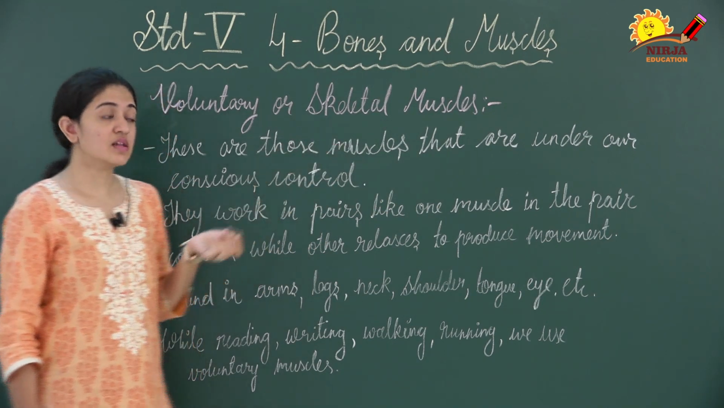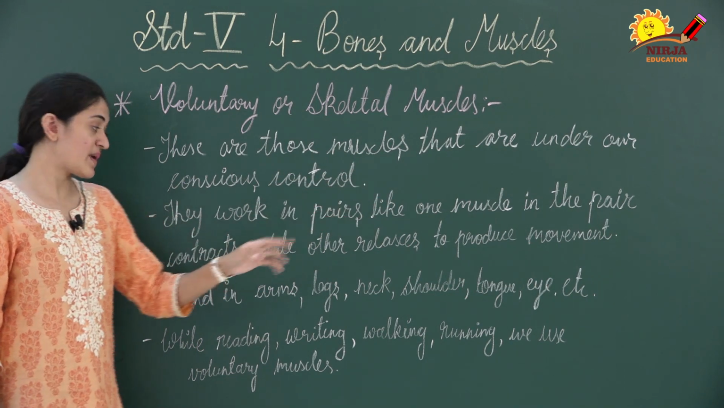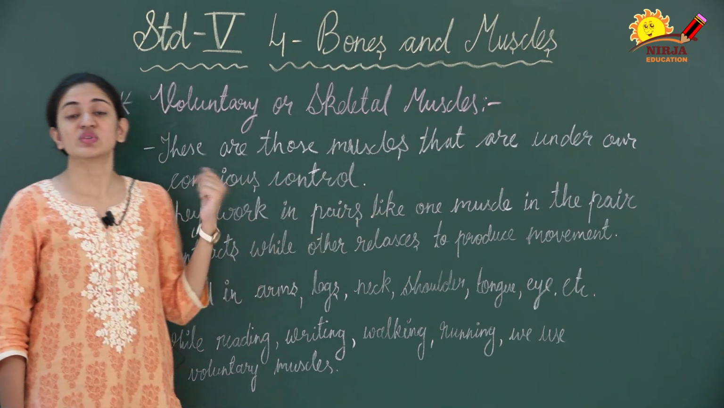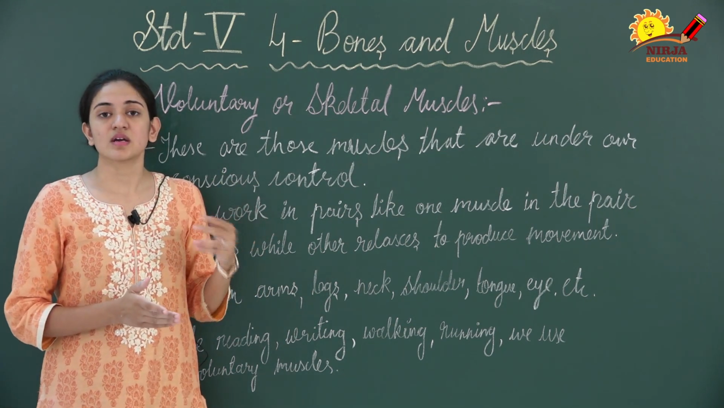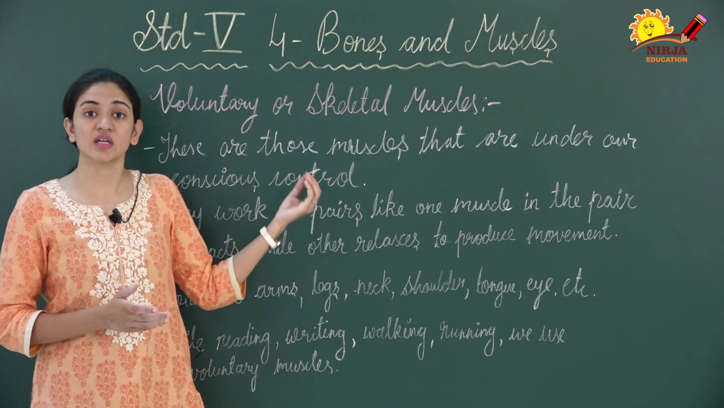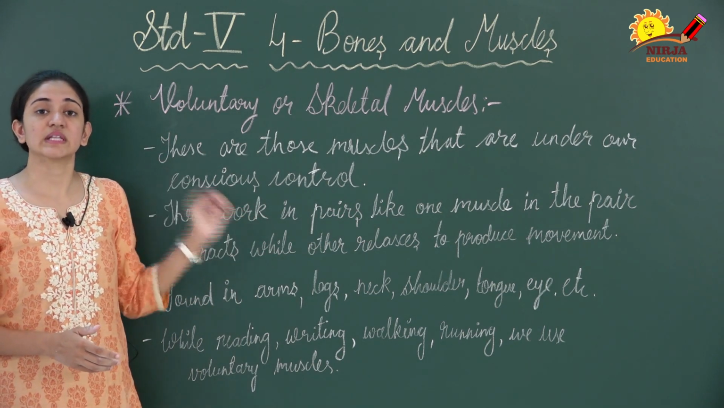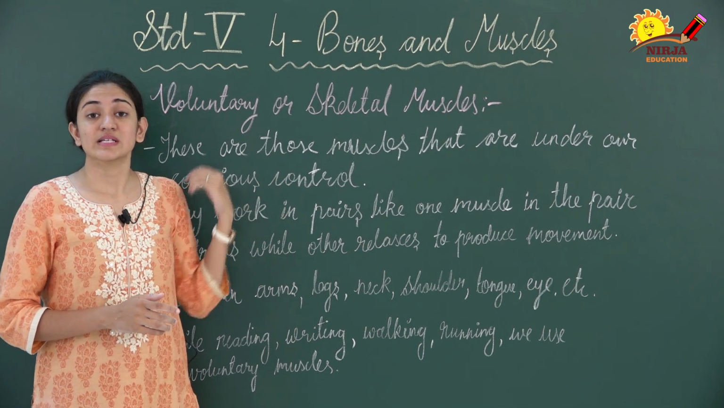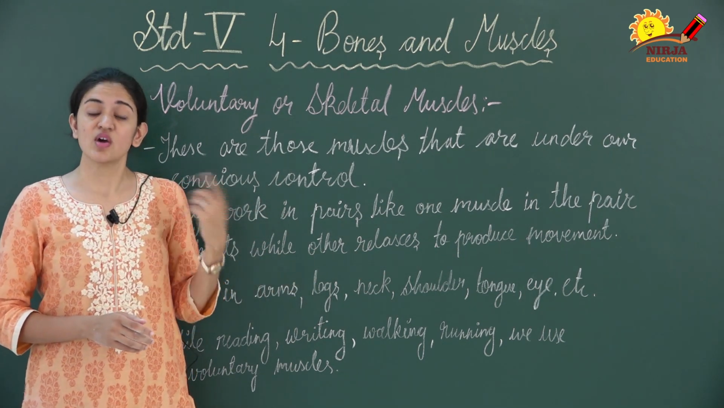They work in pairs, like one muscle in the pair contracts while the other relaxes to produce movement. This type of muscles always works in pairs. In higher studies you will learn about the structure of muscles, and then you can understand it in a better way. But here you have to remember that these muscles work in pairs. One muscle is contracting and the other muscle is relaxing to produce the movement.